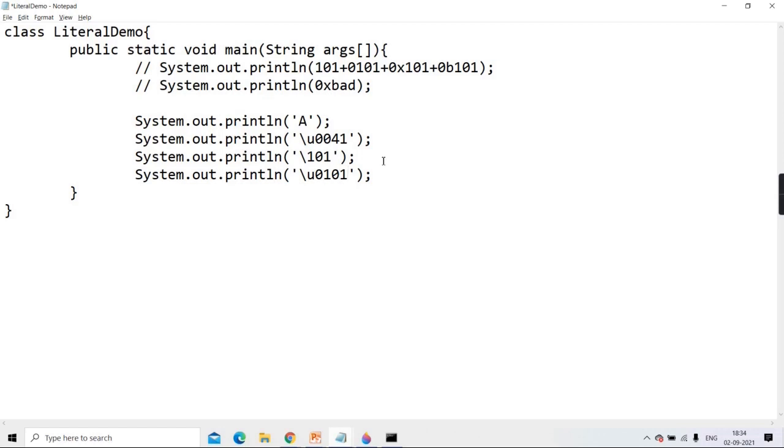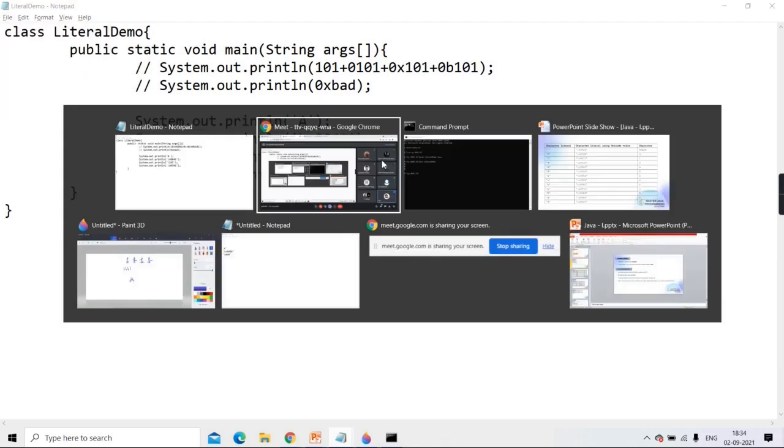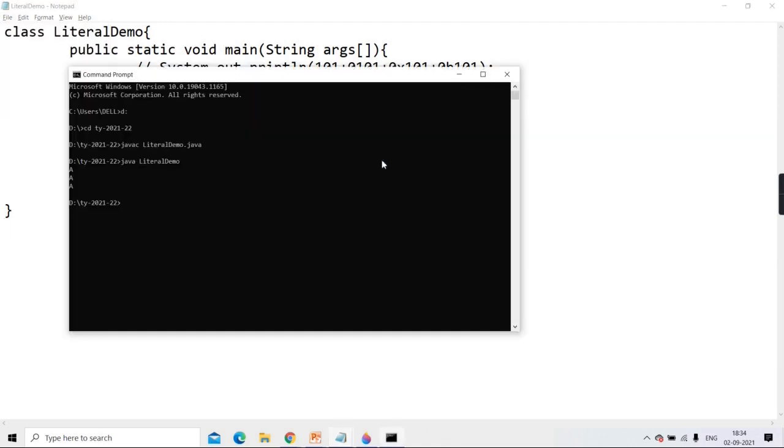257 is right. 16 raised to 0, 16 raised to 1, 16 raised to 2. So 16 raised to 2 is 256 and this one is 257. Orally you should do. Okay. But you'll be able to see some characters which are beyond your ASCII chart. After the ASCII chart, some characters you'll be able to see.